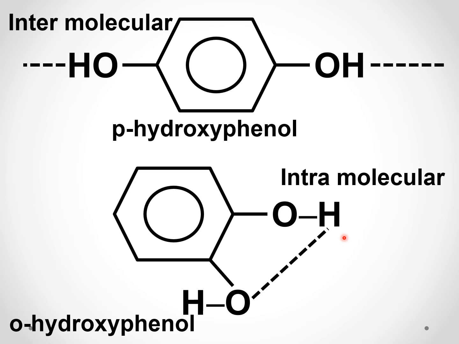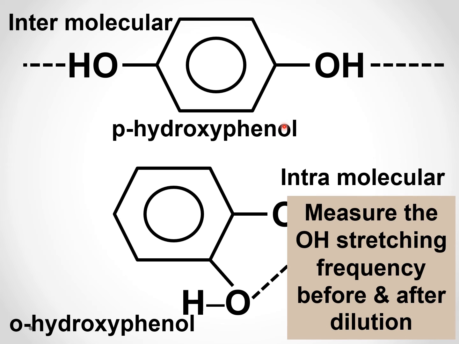How can we distinguish between these two using IR spectroscopy or vibrational spectroscopy? Now when there is a hydrogen bonding, the OH stretching frequency will change. The OH stretching frequency for these two compounds will have a particular value. Suppose you measure the OH stretching frequency before and after dilution.